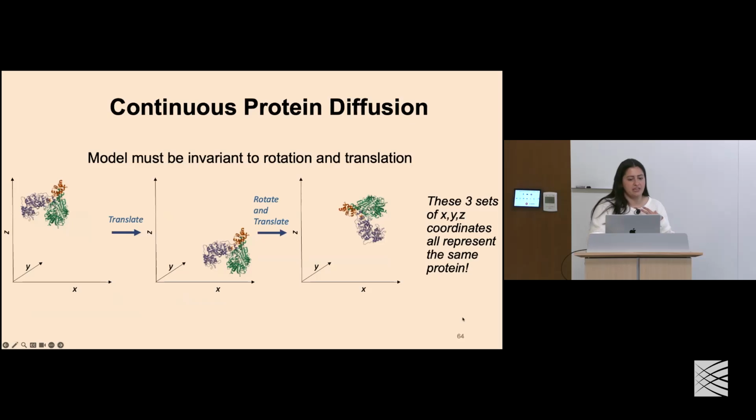But there are some things that we need to consider when we design both of these. When we think about continuous protein diffusion, there's one criterion that we need to ensure is true, and that's that our model is invariant to rotation and translation. Meaning that if I translate my protein in XYZ space, or if I rotate it, we know that these 3 sets of coordinates all represent the same protein, but we need to ensure that our model does as well.